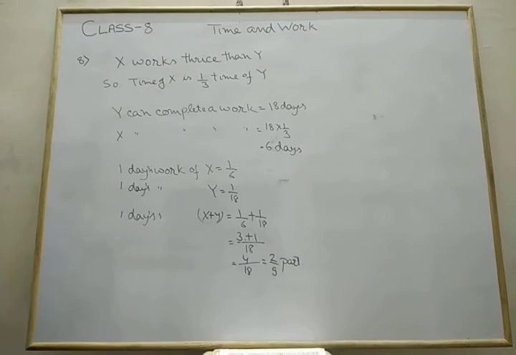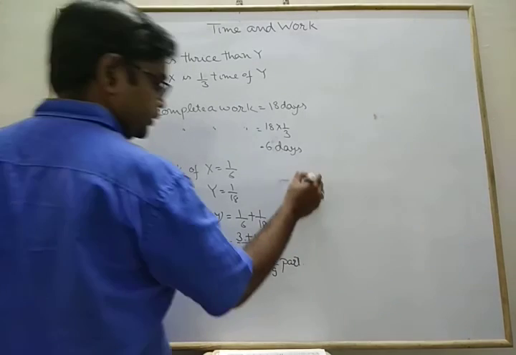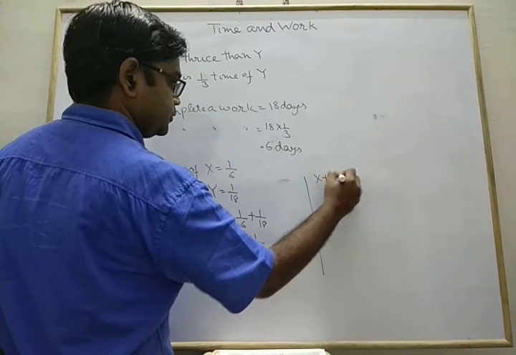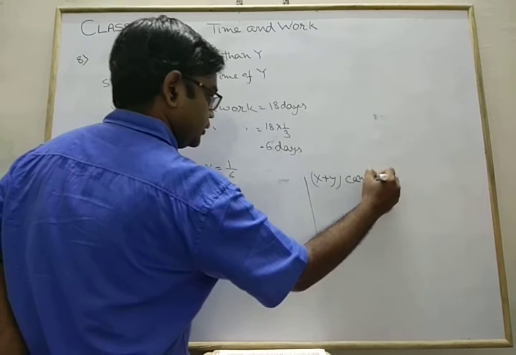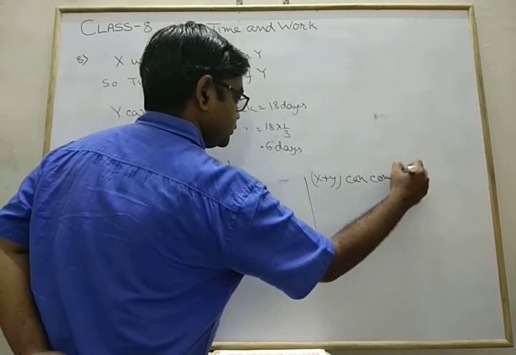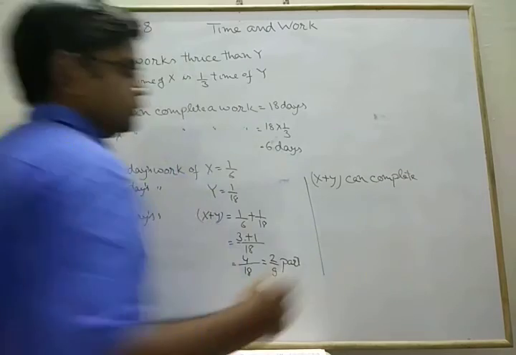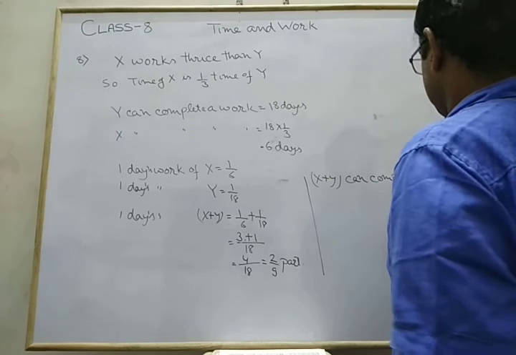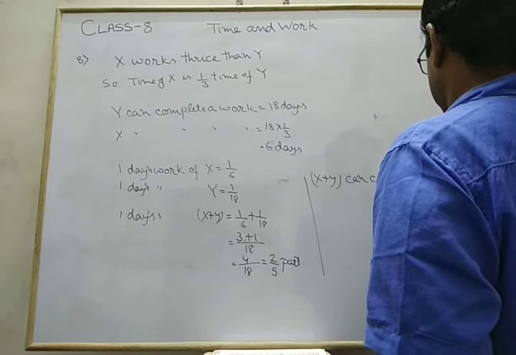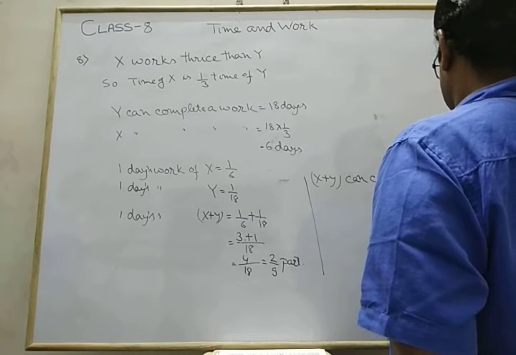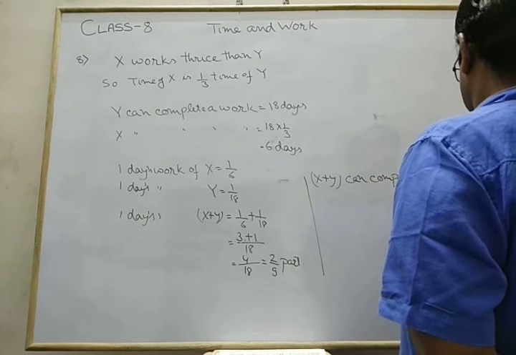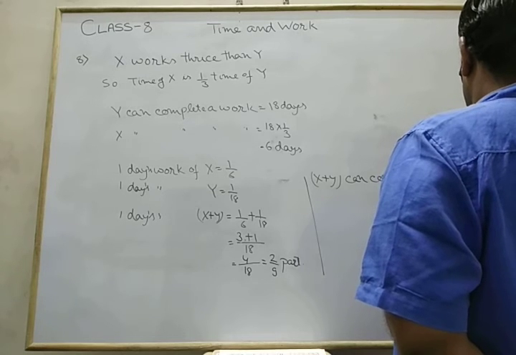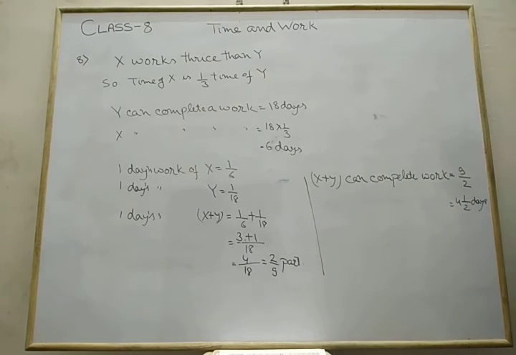2 upon 9 part. So we can write over here, x plus y can complete the work in the whole 1 upon 2 days.